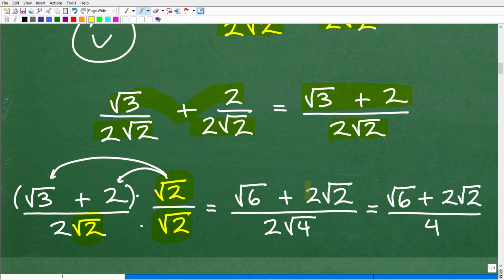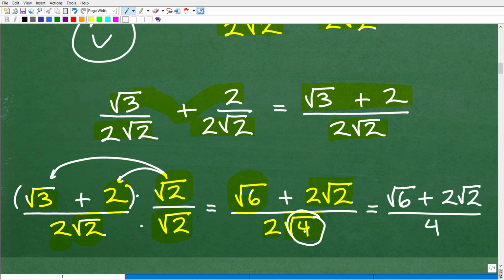To multiply. So the square root of 2 times square root of 3 right there is the square root of 6. Square root of 2 times 2 is 2 square root of 2. Now I have my denominator 2 times square root of 2 times square root of 2 is square root of 4. So I have 2 square root of 4. Now I can get rid of that square root of 4. That's just going to be 2. Okay, this becomes 2.